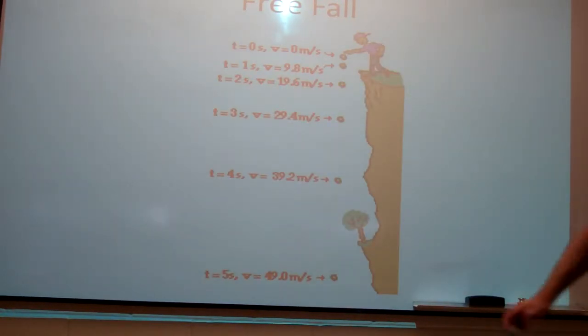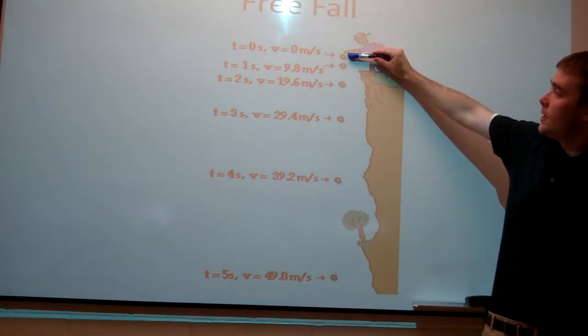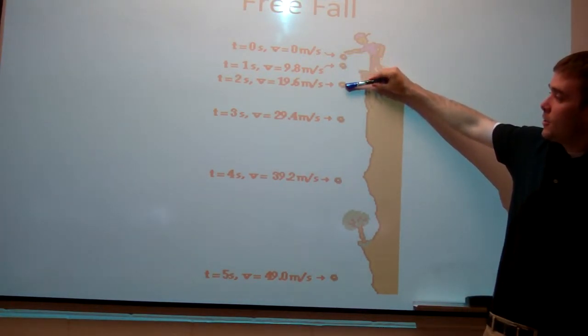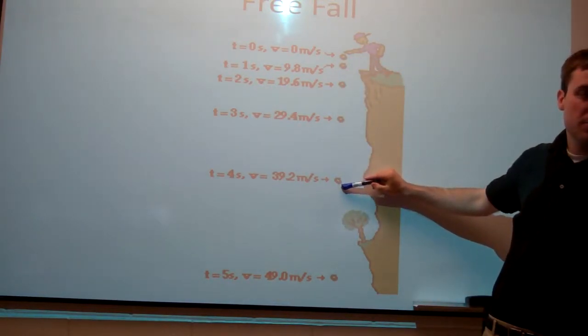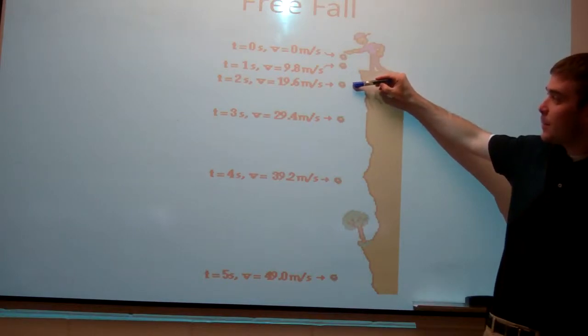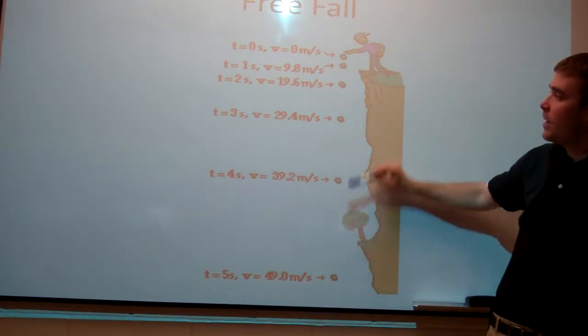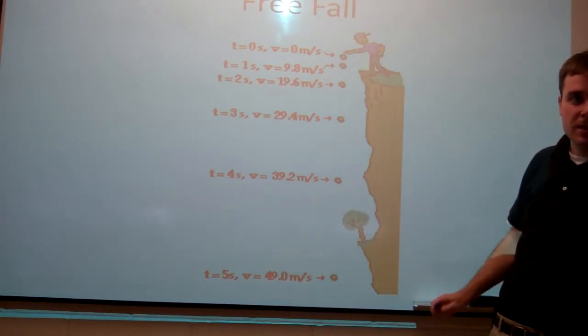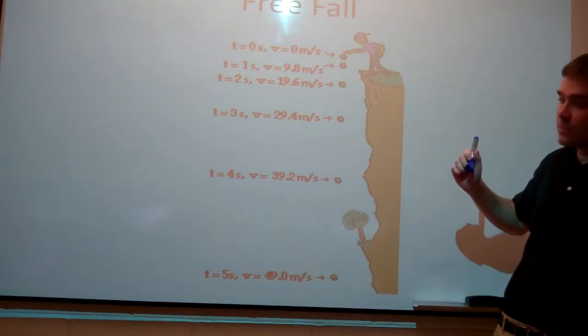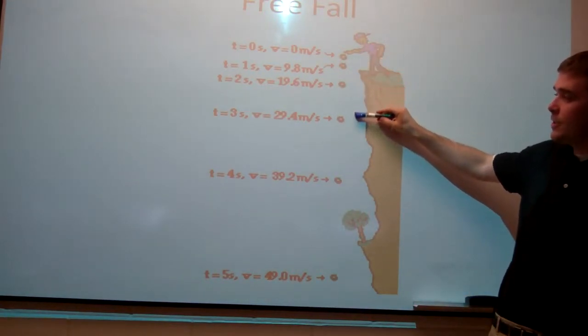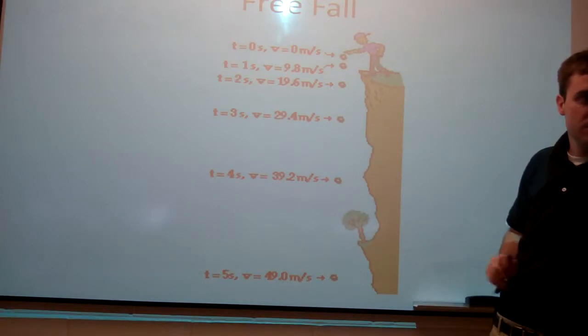Right, so in free fall, drop it from rest, it goes faster every second. And it goes faster every second by 9.8 meters per second squared. So every second it gains 9.8 meters per second. And what happens to the distance it falls each second because it's accelerating? Each time it keeps falling farther. Yep, so the distance increases as it falls as well. Does that make sense to everybody?